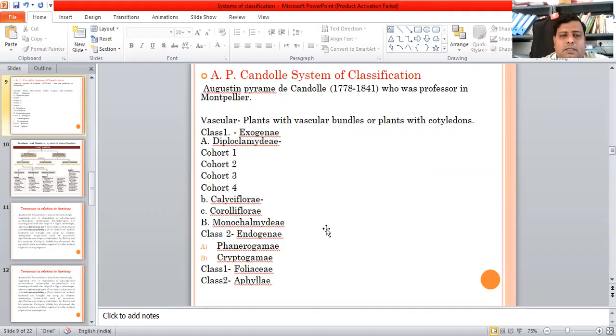De Candolle added some major characters, the arrangement of fibrovascular bundles. He also made some progress in the classification of lower plants. De Candolle was apparently the first to perceive the major trends of floral evolution in angiosperms. Hence, he considered flowers with numerous free and distinct parts of all kinds, sepals, petals, stamens, and carpels, to represent the primitive type. In the modified or advanced type, the number of parts of each kind is reduced or stabilized.